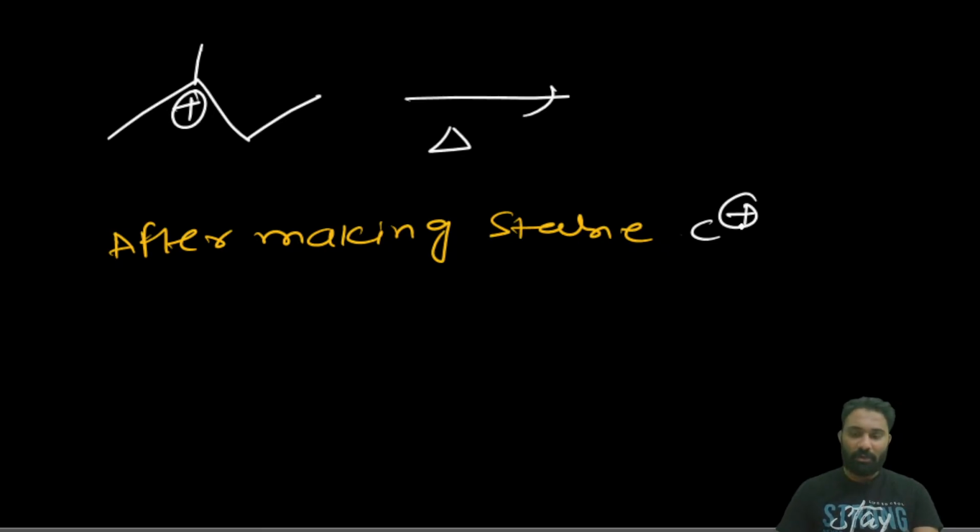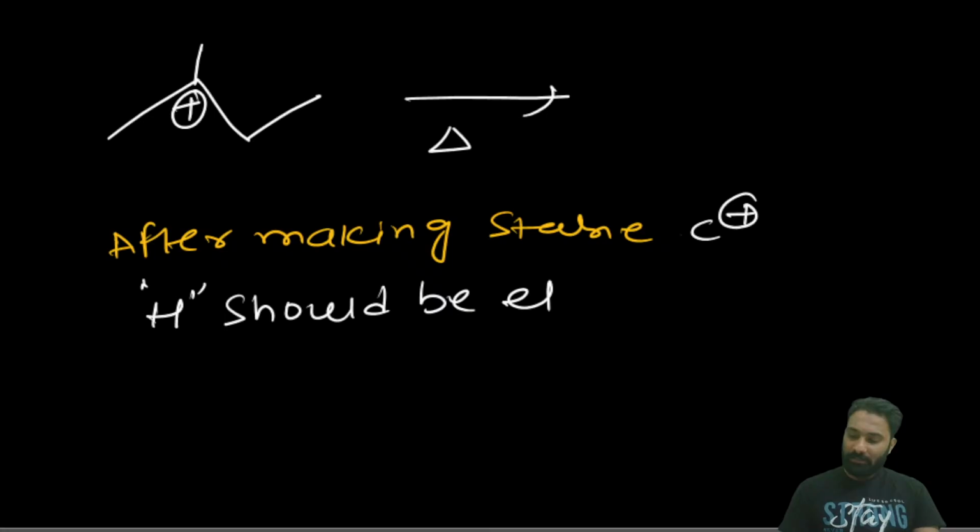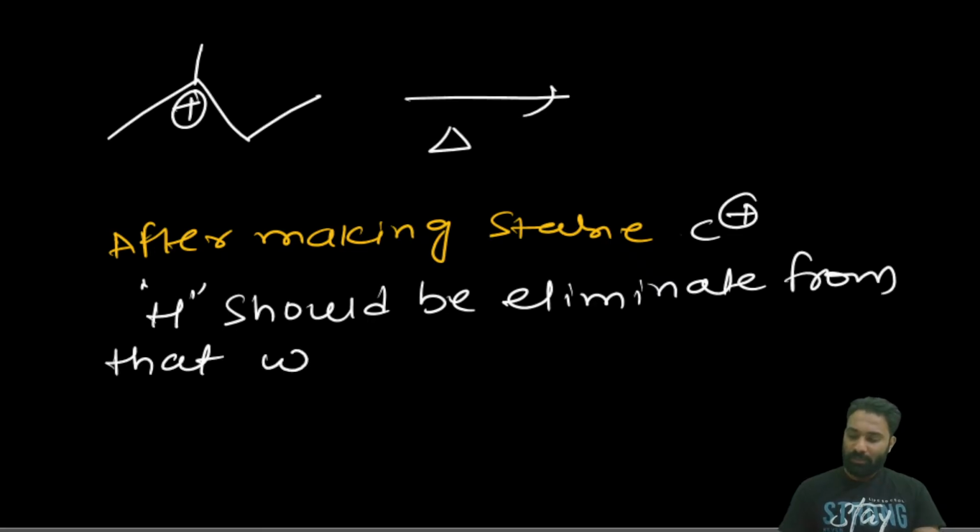After making the stable carbocation, what we have to do? Then hydrogens should be eliminated. Hydrogen should be eliminated from that carbon which produces